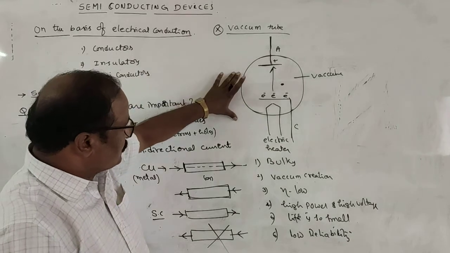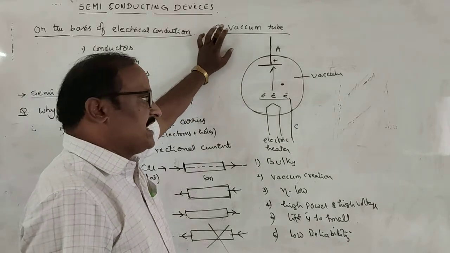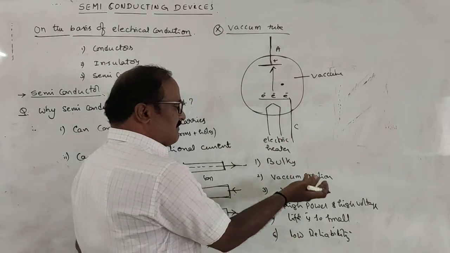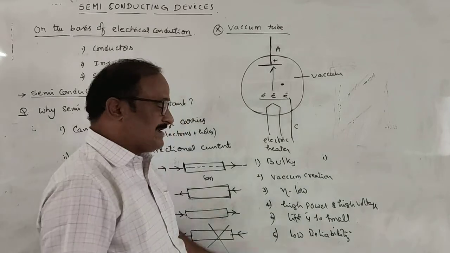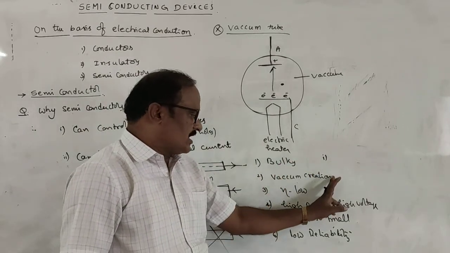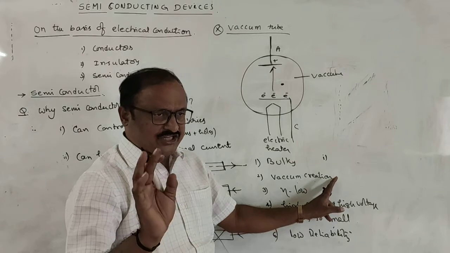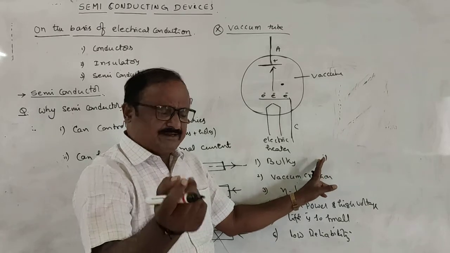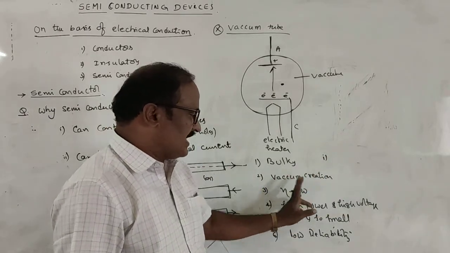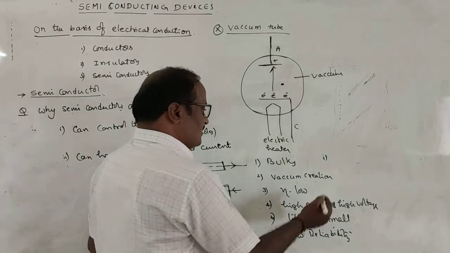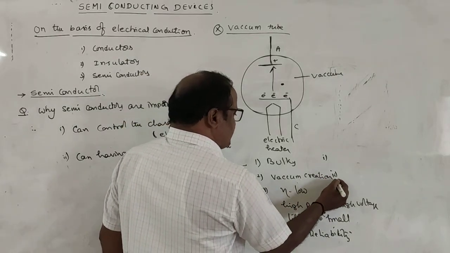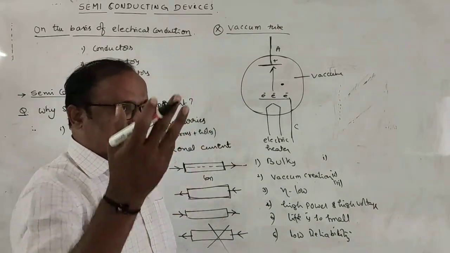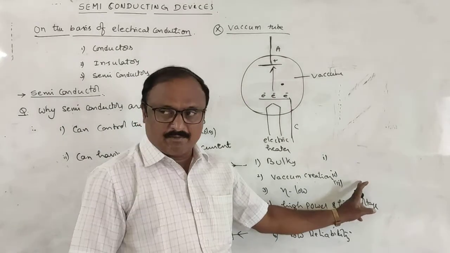Instead of vacuum tubes, semiconducting devices are generally used. A semiconducting device is not bulky, it is very thin, a very light material. Also, vacuum creation is not needed in semiconductors. Third, it works even at high temperatures, which means if the semiconductor is heated through large temperature differences, it does not break.